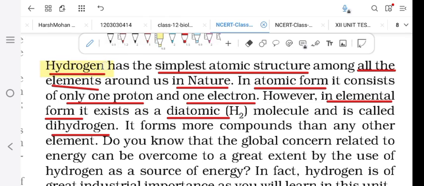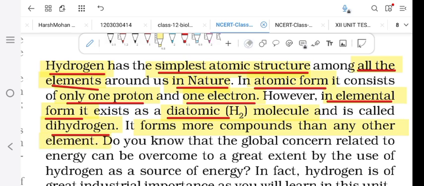So you can see this is hydrogen, the simplest atomic structure among all the elements in nature, and in atomic form it has only one proton and one electron. In elemental form it exists as a diatomic molecule which is known as dihydrogen. It forms more compounds than any other element.